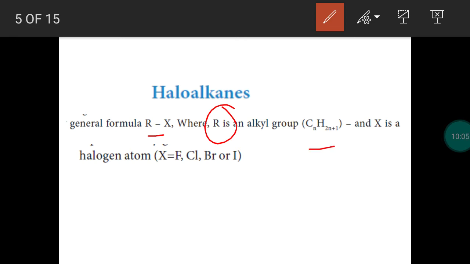This is the general formula for alkyl group, CnH2n+1. You substitute the numbers, you will get methyl, ethyl, propyl and so on. And in the general formula, X represents a halogen atom. So we have 4 halogen atoms, any one will be there in the compound: fluorine or chlorine or bromine or iodine. So the general formula for haloalkane is RX.